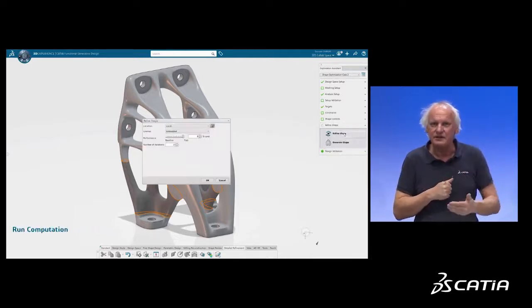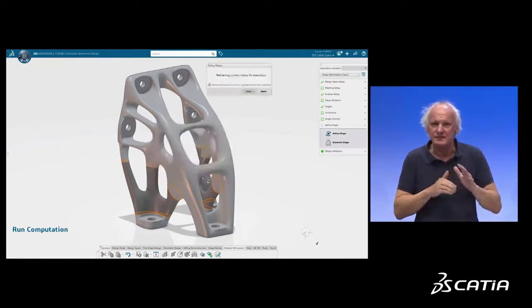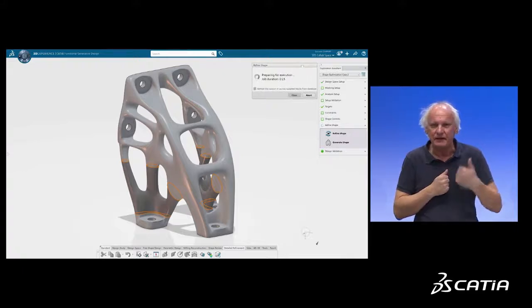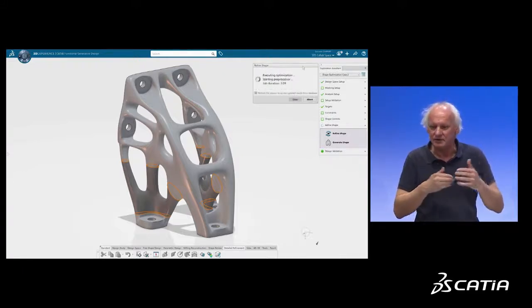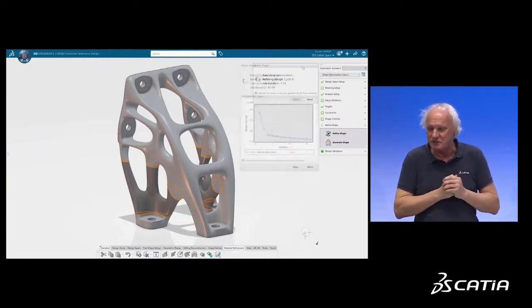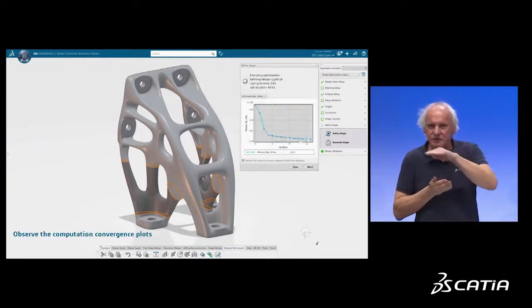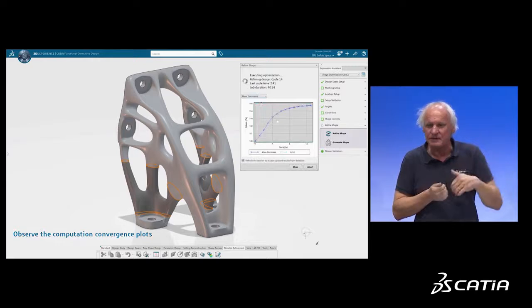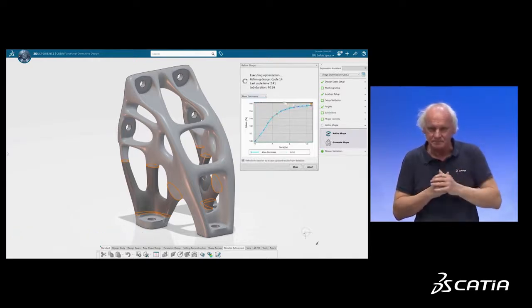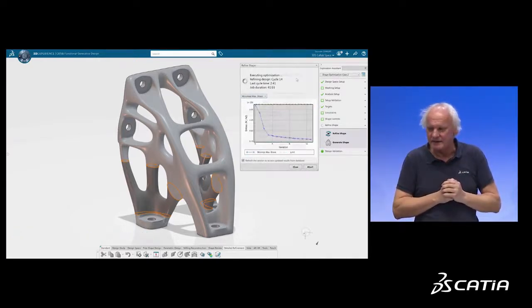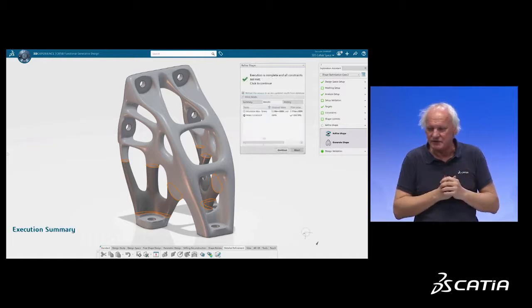Again, I can run it in the background. So during this computation, which can last maybe 5, 10, 20 minutes, I can continue to use my CATIA to do some other task. And once the computation is done, CATIA shows you the convergence plot to see that on both mass and max stress everything is fine, and shows you the result.